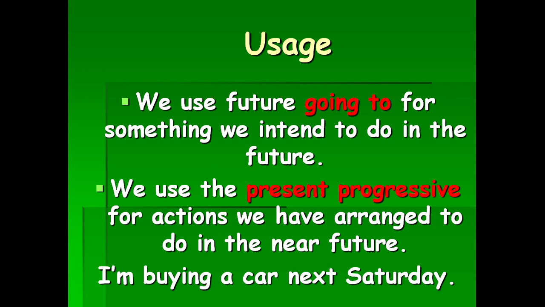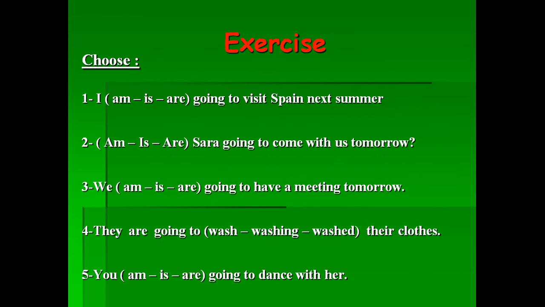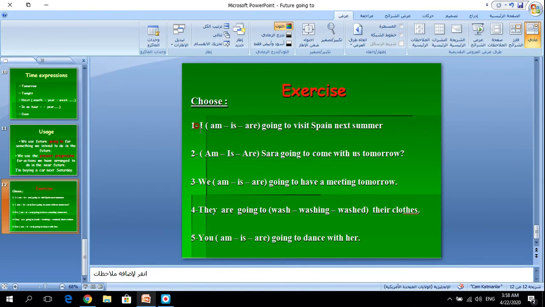Got it? Okay, the last part is an exercise and you have to choose the correct answer. The first one, I am, is, are going to visit Spain next summer. The subject here is I, and we said we use it with am, correct? So the structure, I am going to. The first one is am, like this.